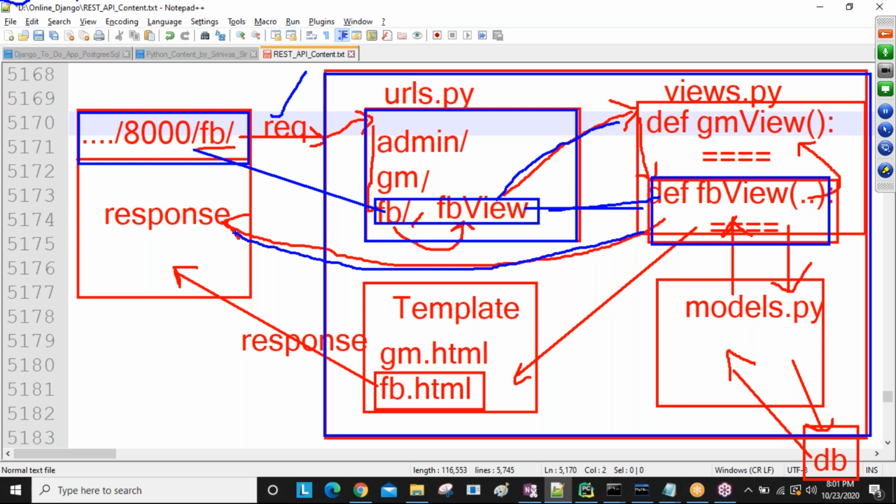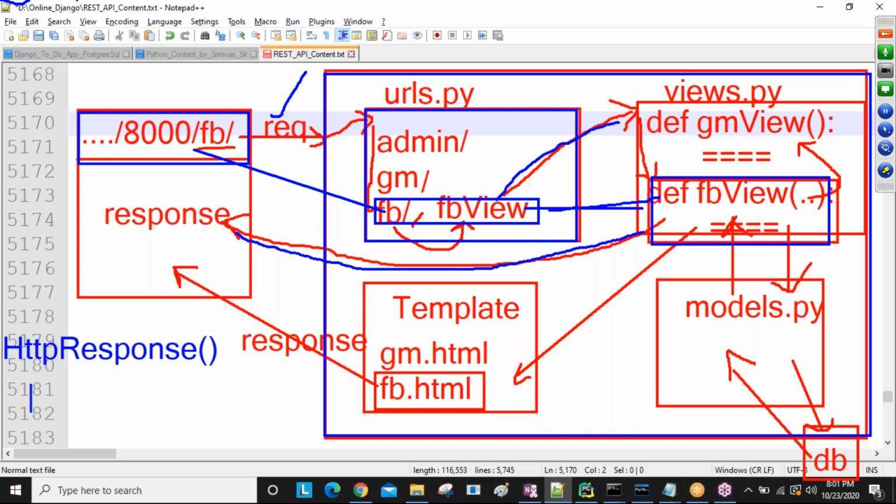How does my view return the response to the browser? There are separate methods, sir. Three major methods are there, and as a Django developer, you need to remember all these things. This is the first method, HttpResponse. By using the HttpResponse method, our view returns the response directly to the browser. From view to browser, the response comes using the HttpResponse method. That is one point.